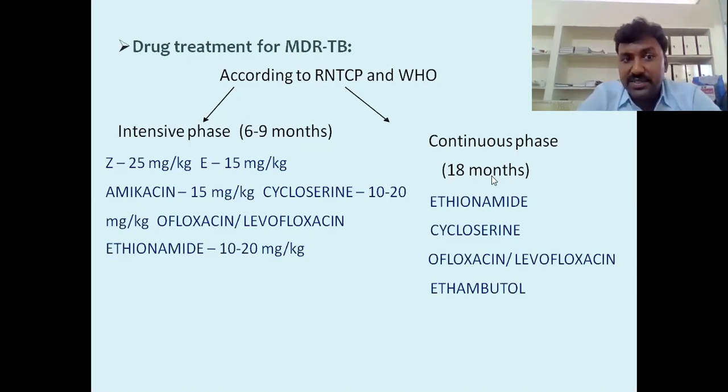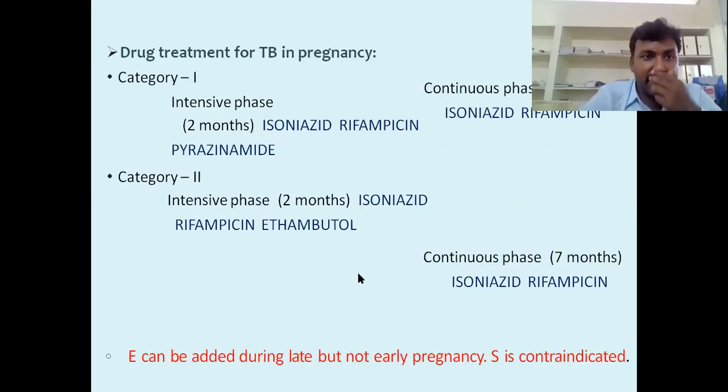Then this is the intensive phase. After 9 months we can continue up to 18 months, using ethionamide, cycloserine, ofloxacin and ethambutol, up to 18 months, so 1.5 years. First 9 months we treat like this, then after that we give these drugs at the same dose. If you give these drugs at the same dose, we can treat multi-drug resistant patients. This is the management.